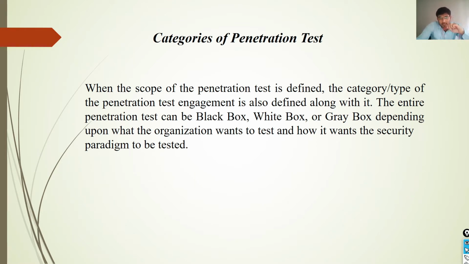When the scope of the penetration testing is defined, a scope like what type of penetration testing we want to do, like network penetration testing, mobile application penetration testing, or physical penetration testing, once the scope is defined, then we need to choose the category or the type of penetration testing, so that accordingly the engagement can be done with the penetration tester. So we define the penetration testing type: first is black box, second is white box, third is gray box, depending upon what the organization wants to test and how it wants the security paradigm to be tested.